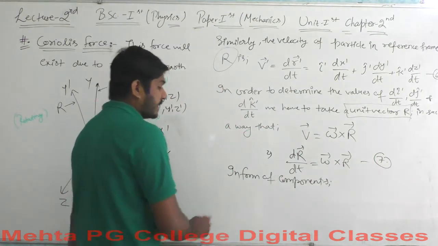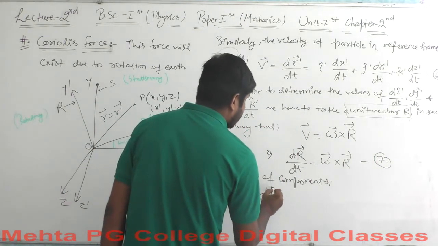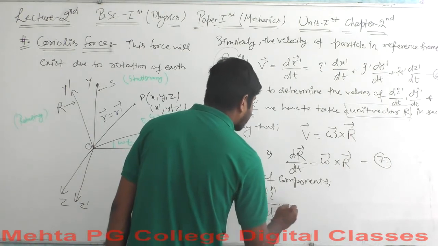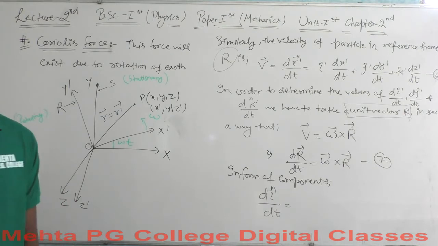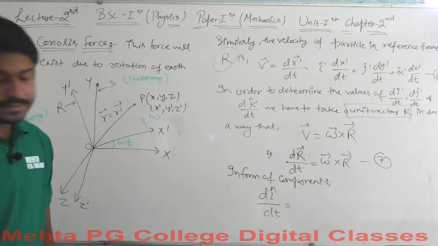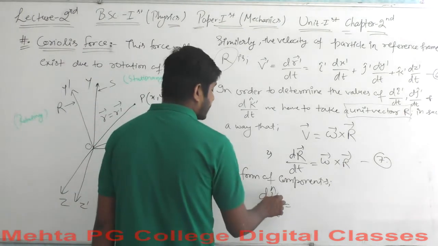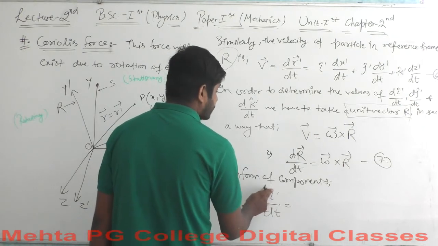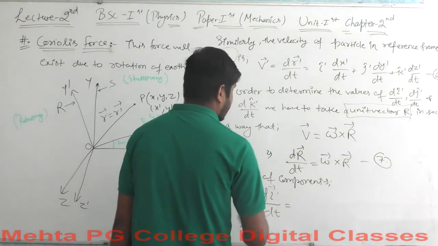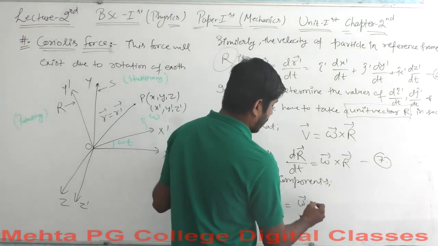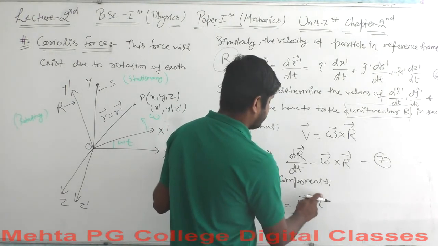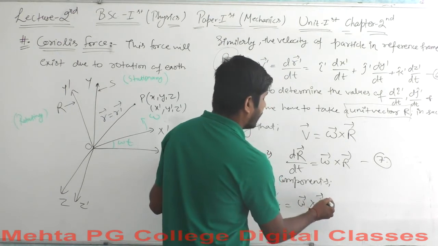So taking equation 7 in component form, the di cap over dt, sorry, this is di dash cap, the di dash vector over dt will be equal to omega cross i dash vector.